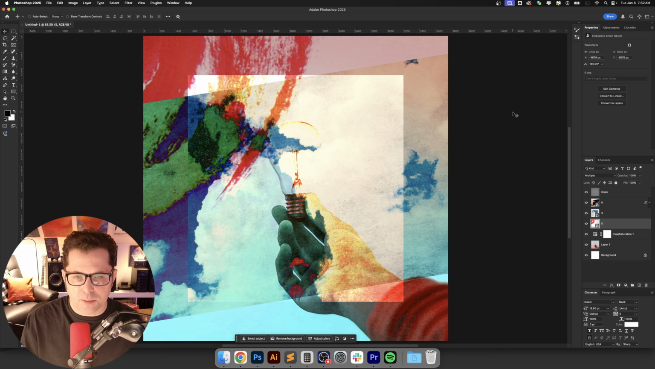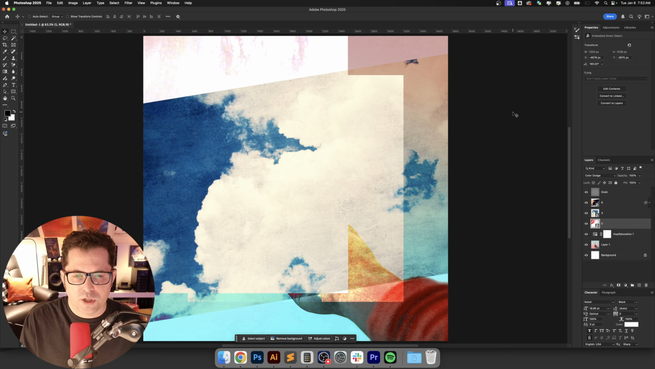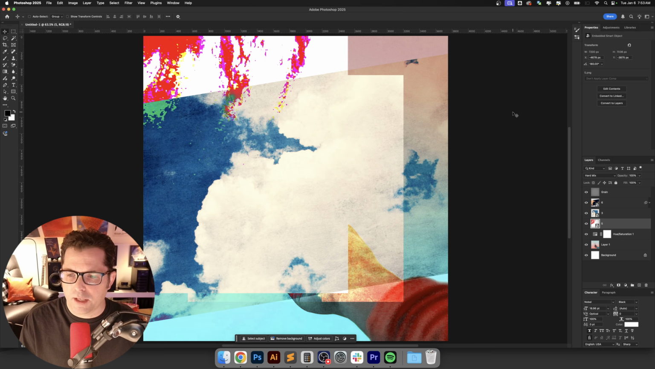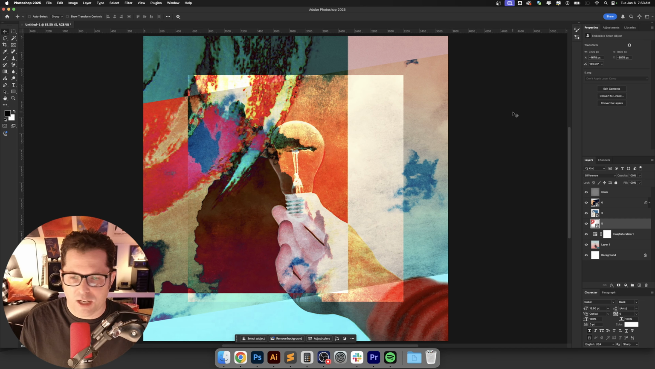So we've got multiply right now, but let's see what else we can do with this. I'm not too big a fan of the green, but I think it'll work just fine, and maybe we can change those colors around a little bit. So difference is really interesting. We've got kind of like a fire effect going on.